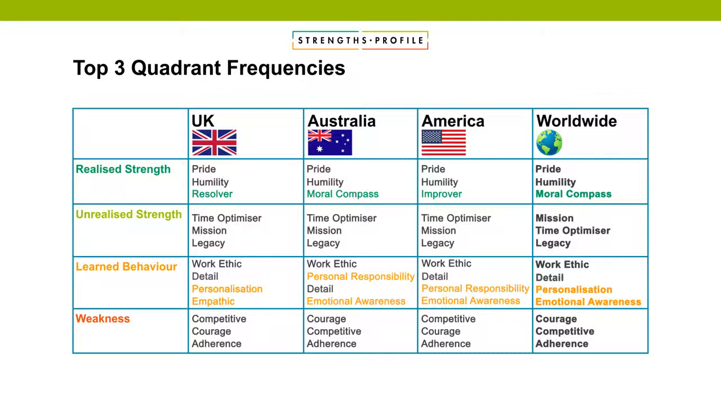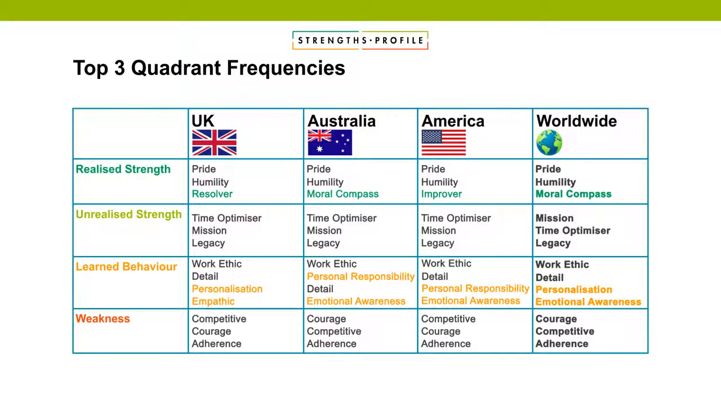So, some slight variances, but generally, again, all of these being in the top 4, 5, 6 for individuals across the country. So personalisation, you see empathic coming up, emotional awareness and detail. Detail is something across all 4 and worldwide, which, if you've used the tool, you'll probably have come across before in people's learned behaviour being common. We're good at it, but do we want to do it day in, day out? Possibly not. And then the weaknesses again, so competitive, courage, adherence, all sitting there just in a different order.